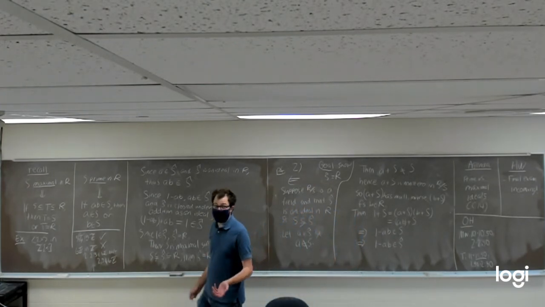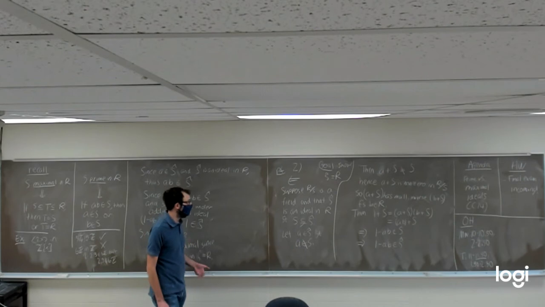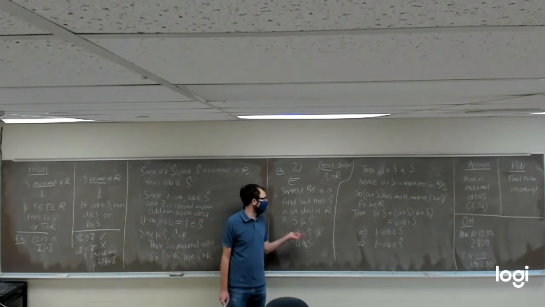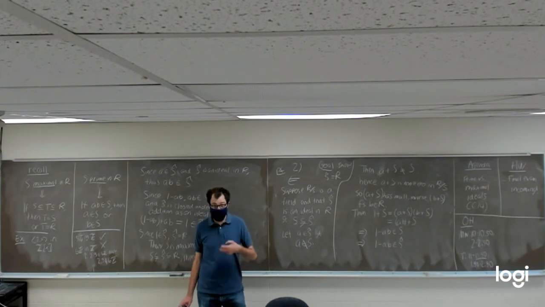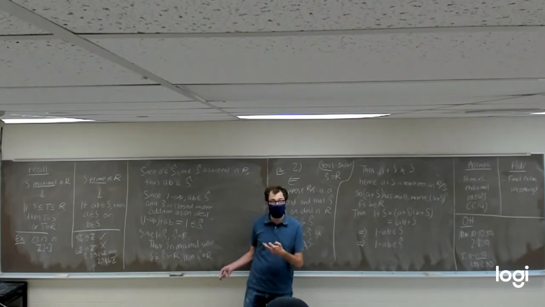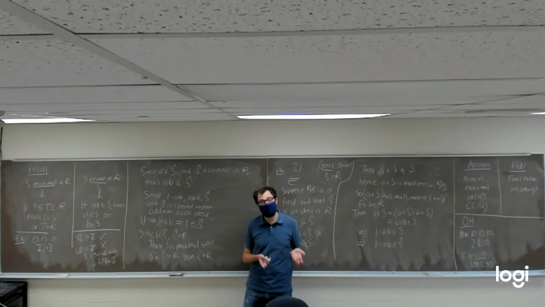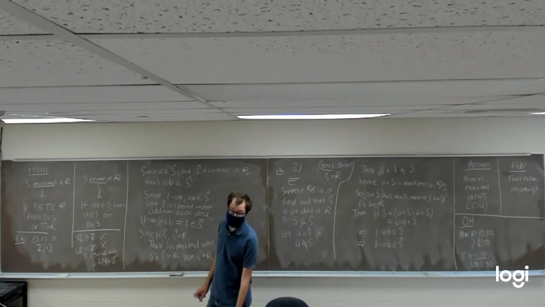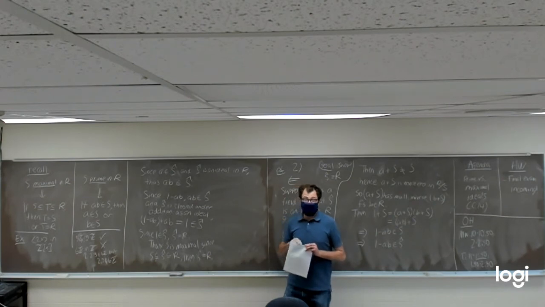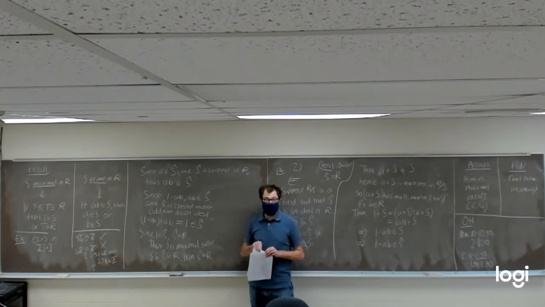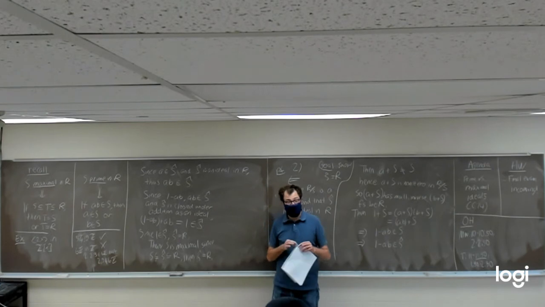So there's our theorem. We've shown in part 2 that if R mod S is a field, then S has to be maximal, and vice versa. If S is maximal, then R mod S had to have been a field. And similarly, if S is prime, then R mod S is an integral domain, and if R mod S is an integral domain, then S has to be prime.